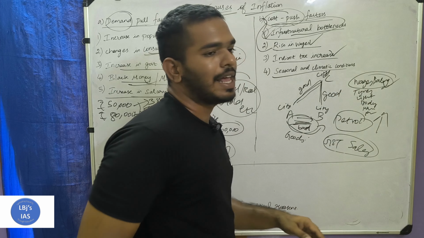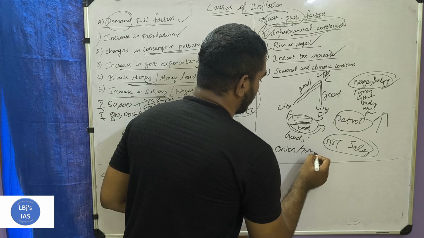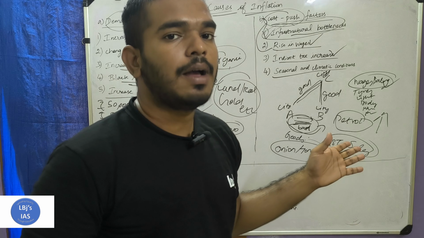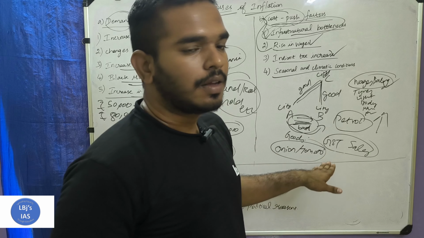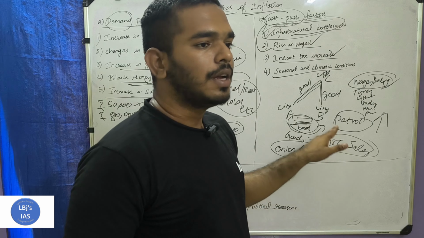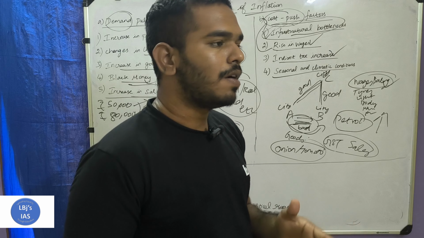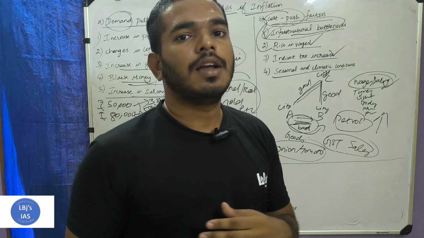Then seasonal and climatic changes. In a particular period of time, there may be reduced production. Take for example, there is reduced production of onion or tomato in a particular year due to very bad weather conditions. What will happen is that if the production is reduced, then its supply gets reduced. It cannot meet the demand in the market. If the demand goes high, it leads to inflation.